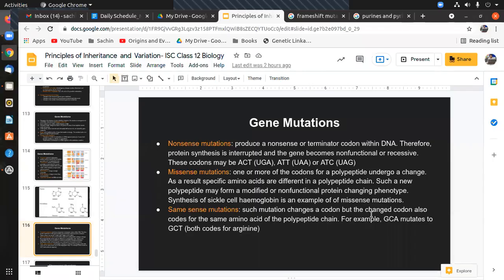So it's preferable to cut or add DNA in multiples of 3. If you see, this is same sense mutation. Whatever was the original case, even after mutation, something similar is being produced. And that is what is same sense mutation. But we will come to that part. Even after changing something, it is not changing the actual genetic makeup of the protein.